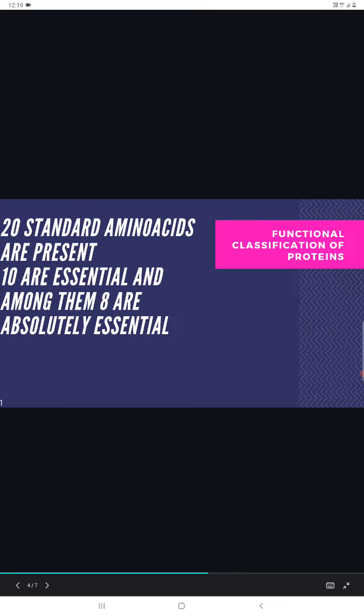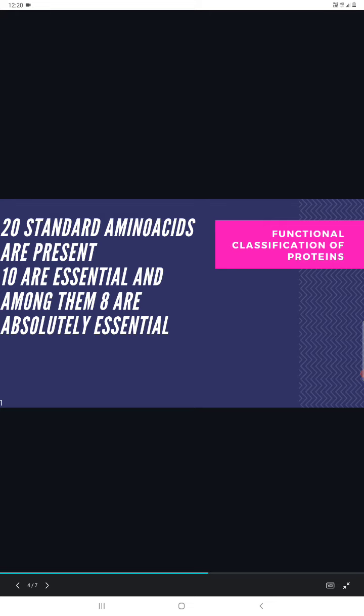And we already know this is a functional classification of the proteins. We have 20 standard amino acids present, because there are many amino acids, more than 300 around, but only 20 standard amino acids are present. Among them, 10 are essential and 10 are non-essential. This is the classification we generally say. Okay, this is called functional classification of proteins. But among the 10 also, only 8 are absolutely essential, and the remaining 2 are semi-essential. I'm giving this introductory part. I'll discuss each and everything in very detail in just a few seconds.